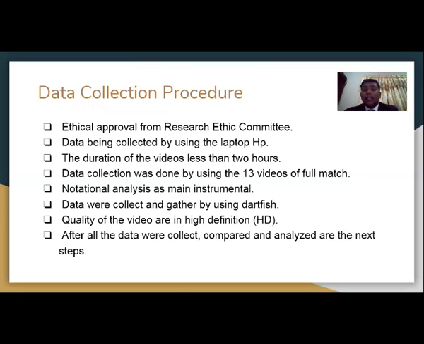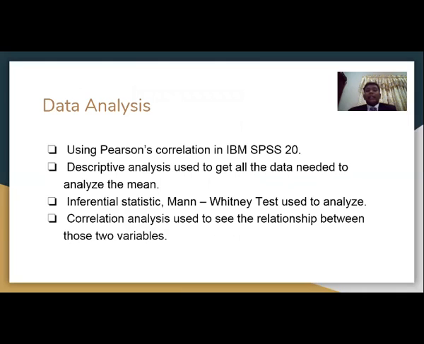After all the data were collected, compared, and analyzed, we go for the next step. So for data analysis, if we already have the data, how we want to use it is we use Pearson correlation in IBM SPSS 20. The descriptive analysis is used to get all the data needed to analyze the mean. Inferential statistics, we analyze by using a Mann-Whitney test. Correlational analysis is used to see the relationship between those two variables.